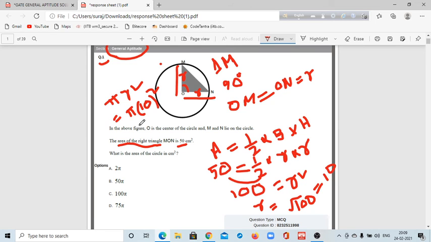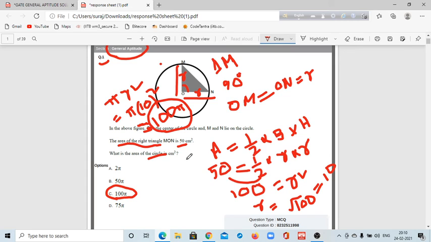It means 100 pi. So 100 pi is the area of the circle. So the area of that circle is 100 pi, and so the answer is this.